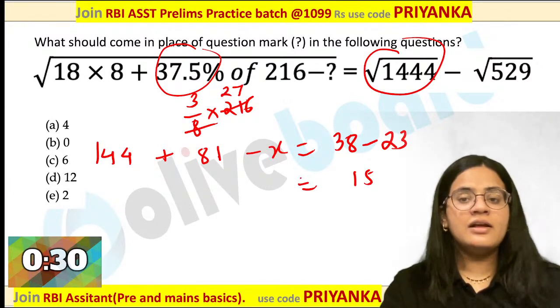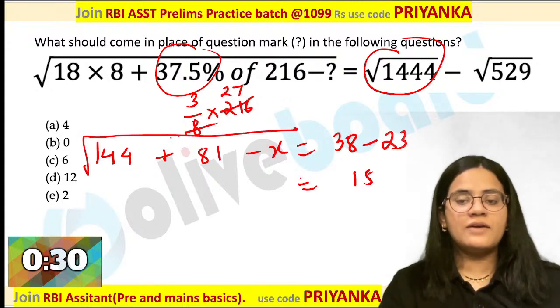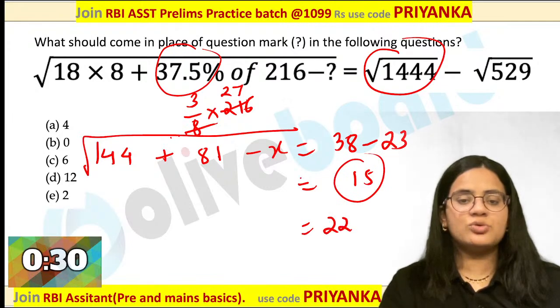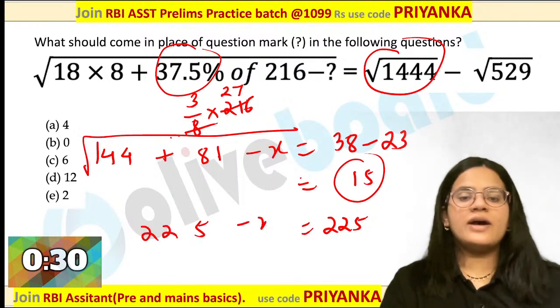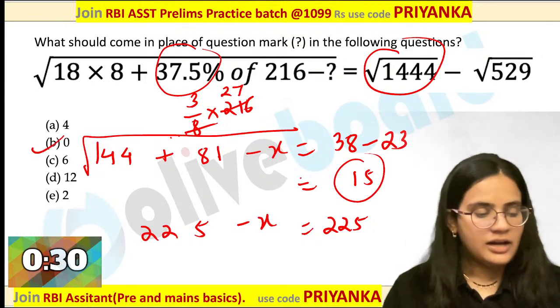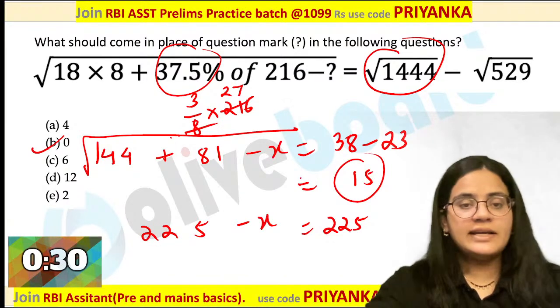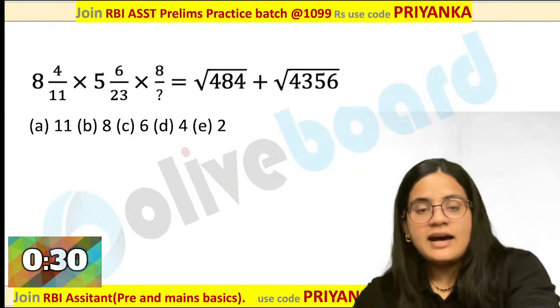It is 15 value and this is under root value. When you want to remove the under root, you have to square on both the side. This is 225. When you are adding the value over here, it is 225. So x value is going to be 0 over here. You are perfectly correct. Muskan, Amruta, Utkarsh, Dhruv. Very good, guys. Very good. Perfectly clear with everyone.